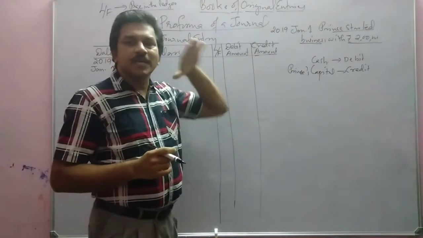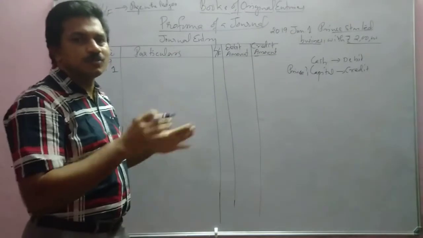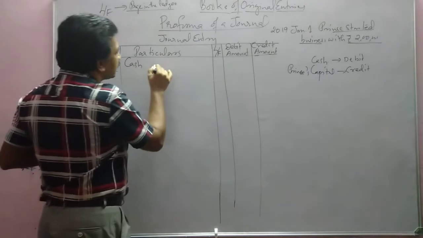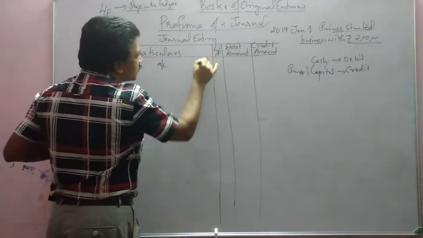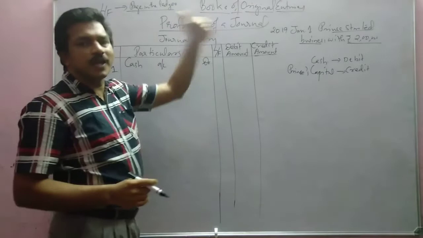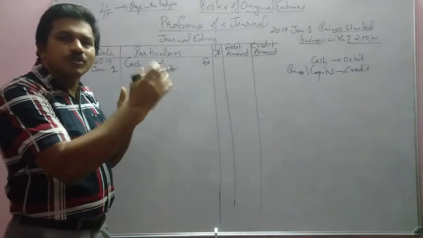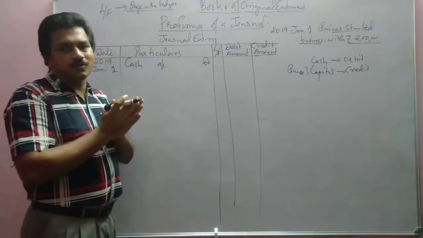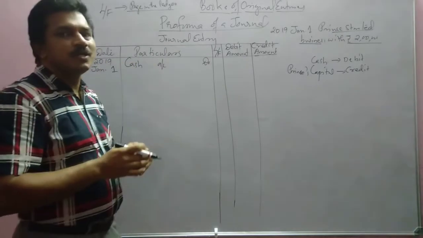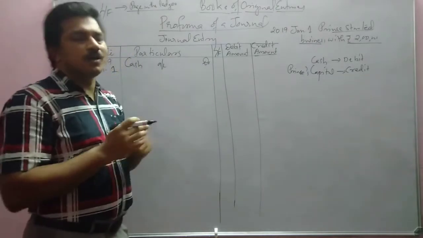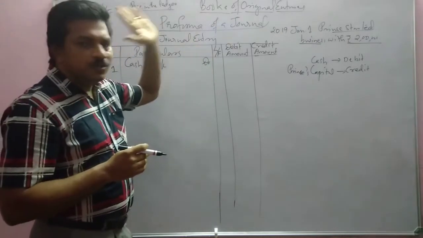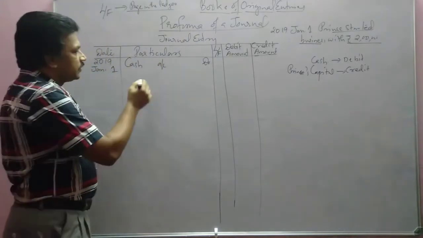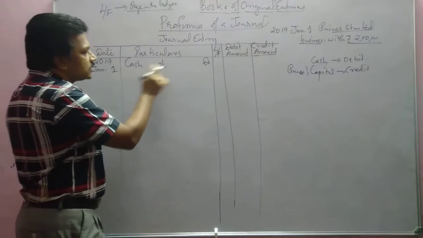What are the aspects? We have to write the debit aspect first. So we will write here cash account debtor, because each aspect will go to a separate page, and we have already told that each such page is called an account. So cash will go to the cash account. In short, for account we write A/C.